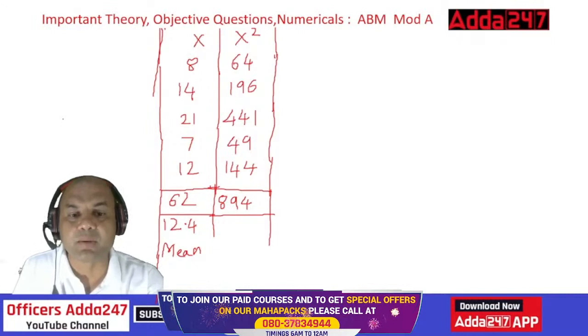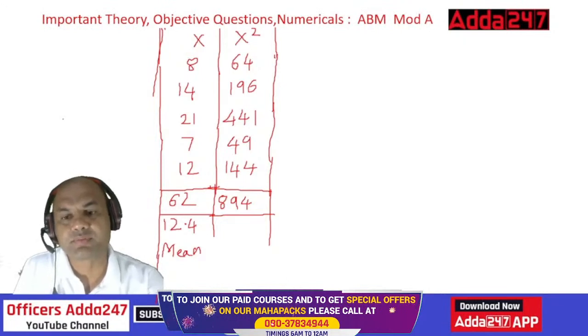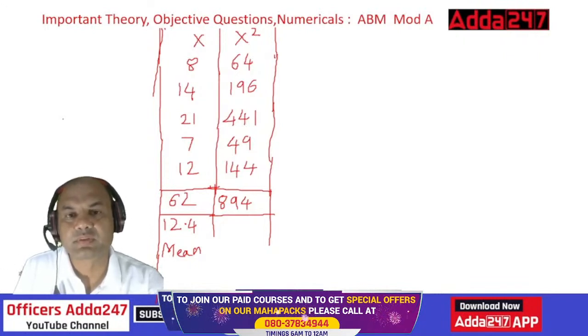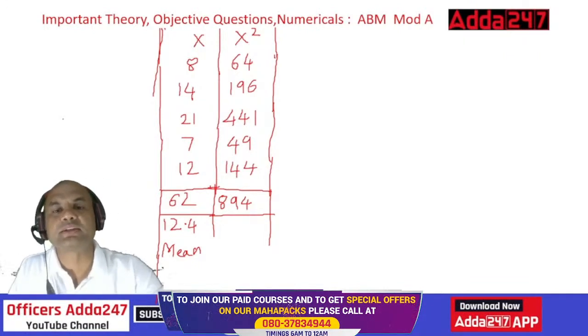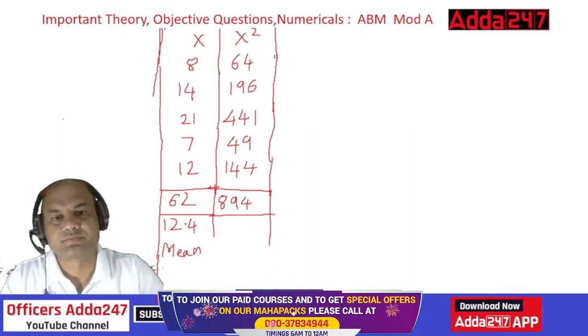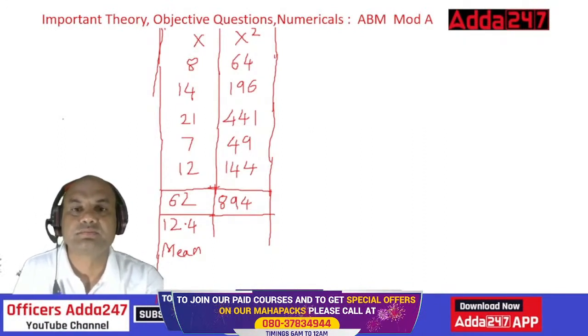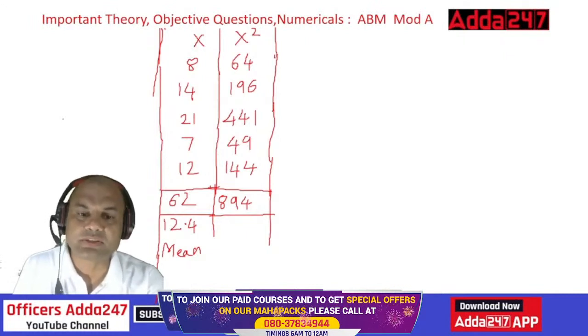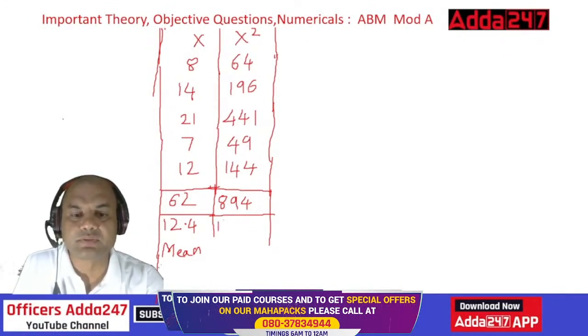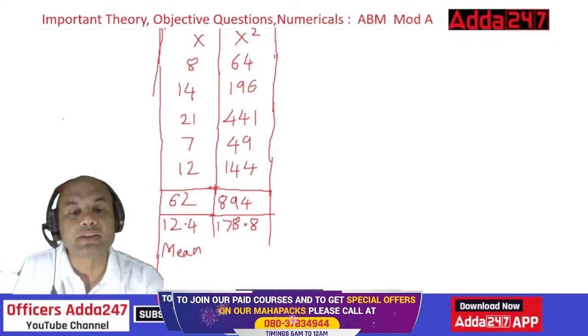Now do the average. So 894 upon these 5. These are 5 elements. So 894 upon 5. Do it, everyone. So what are you getting? Everyone, comment section. I want to see it in the comment section. It is 178.8. So 178, correct, 0.8. Okay. So this is my average.